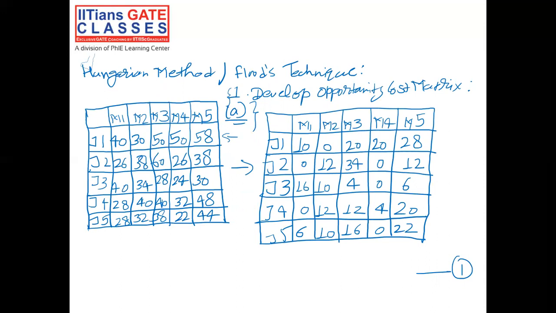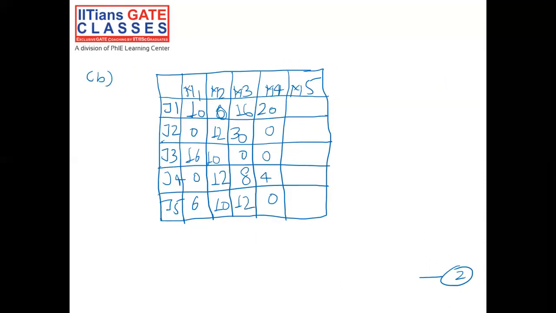So subtract 6 from each element of column 5. So it would be 22, then 6, then 0, then 14, and finally 16. So this is our opportunity cost matrix.